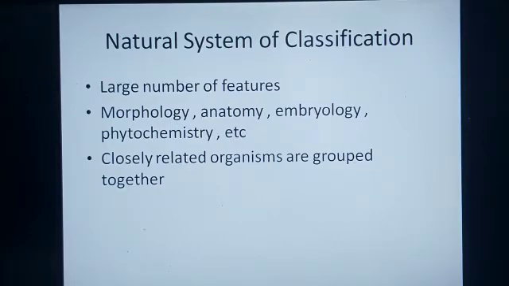This particular system of classification is based on a large number of features, and apart from the morphological characteristics, they also considered anatomy, embryology, phytochemistry, ultrastructure, etc. This classification was very helpful in placing closely related organisms in the same group. So unlike the artificial system of classification, which was very rigid, this system of classification was a bit flexible.